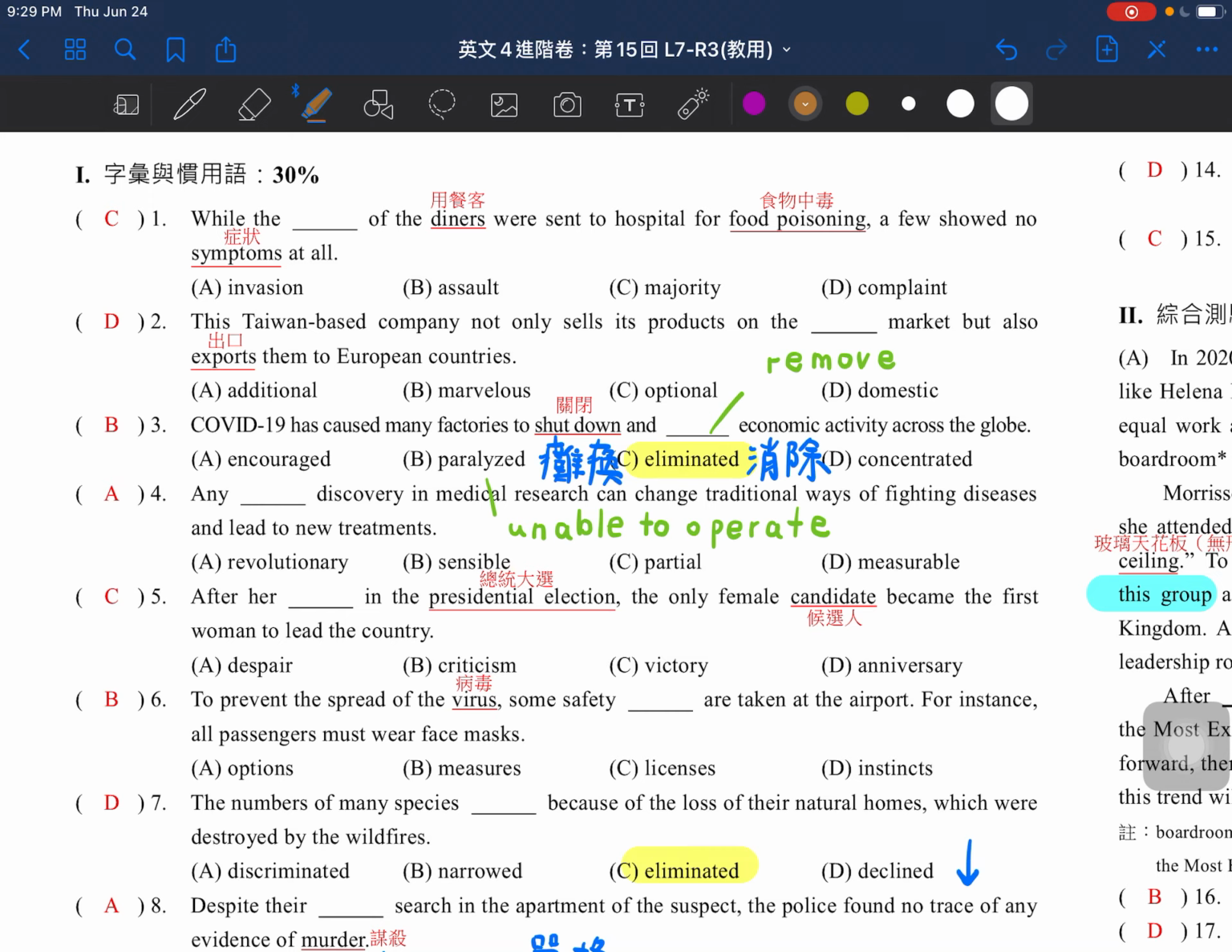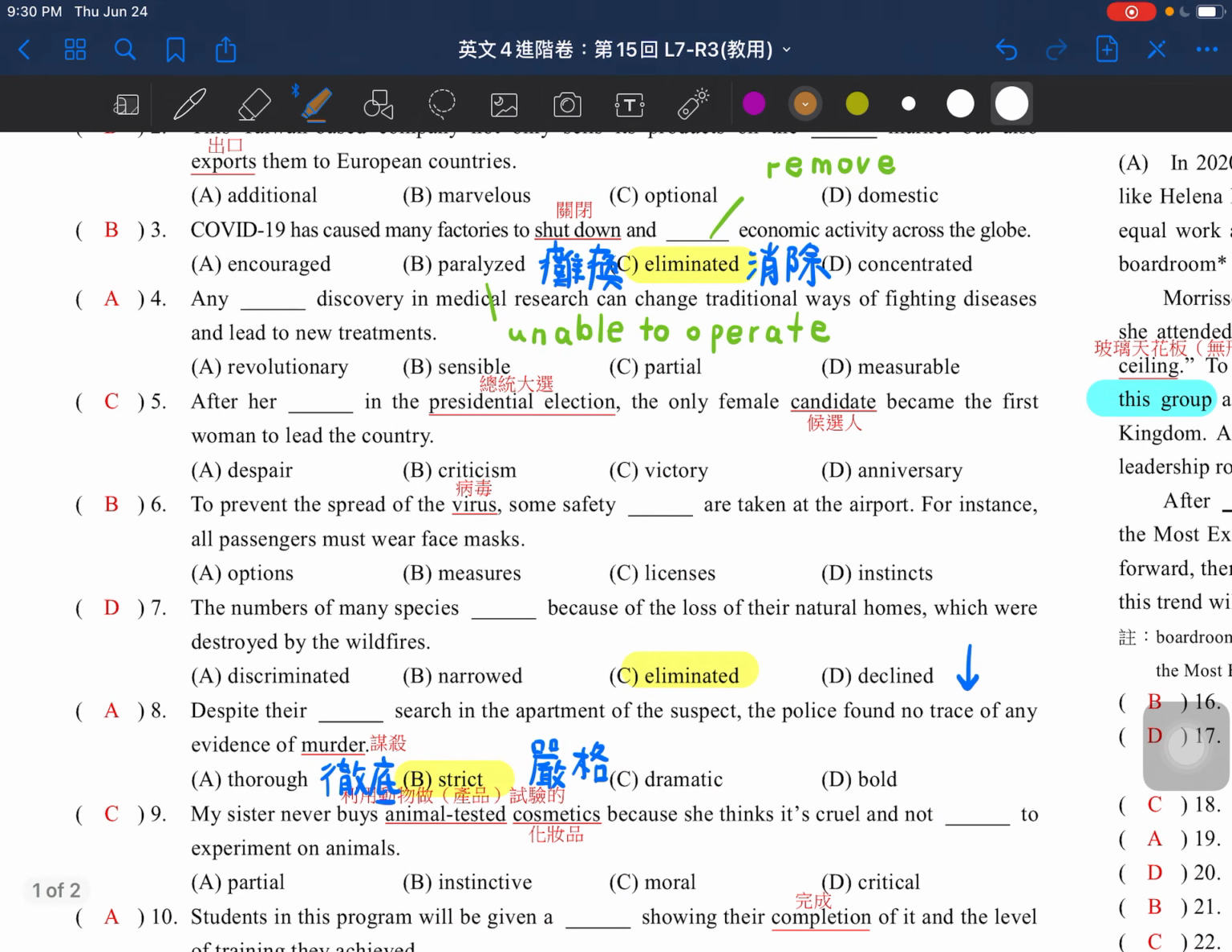We would not choose eliminate here. That's because when you eliminate something, it means you try to get rid of something, you try to remove something. But basically, we know COVID-19 paralyzed economic activity instead of eliminating the activity.